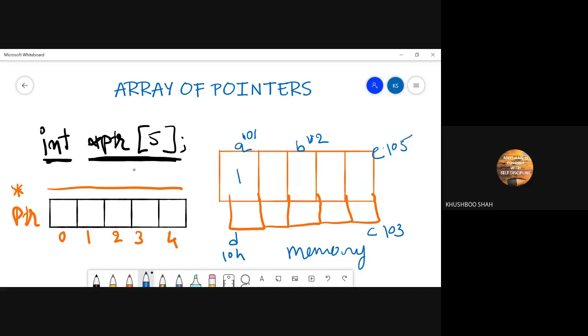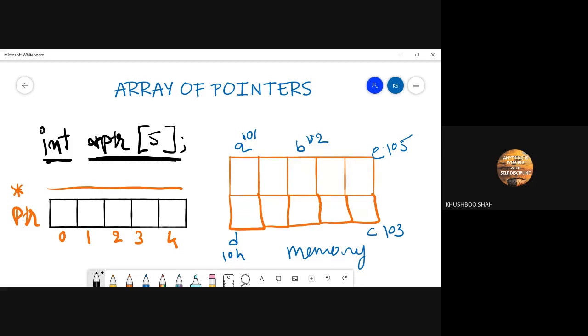And each has values. Let's assume that this has the value 10, and like that. Anyways, let's assume that these have some values.